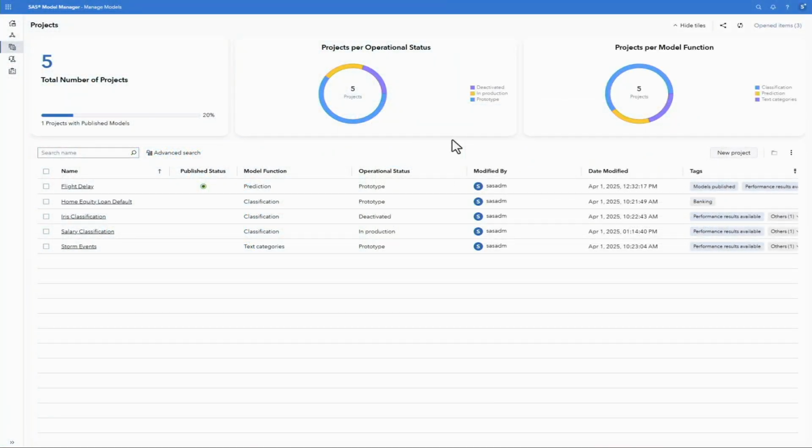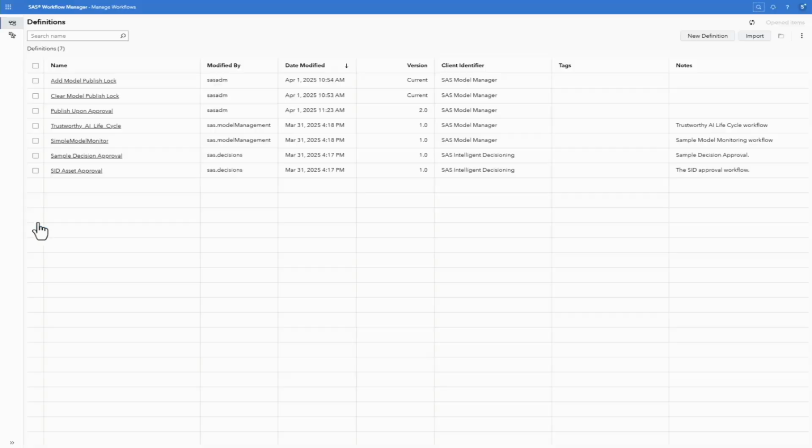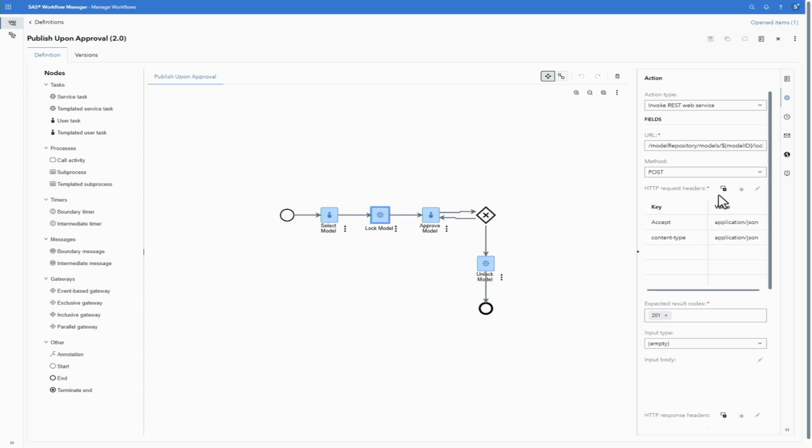So from Model Manager, I'm actually going to pop open my menu and go down to Manage Workflows. SAS Workflow Manager does come with Model Manager. It typically requires administrator rights. So what we see here is a very simple process flow that I've built out using SAS Workflow Manager. It consists of a user task. This is a task that you want an individual to complete, and I'm just specifying a specific group. Then I have a system task. This is a task that will be automated by the system. And so essentially this task will be the one that locks the model.